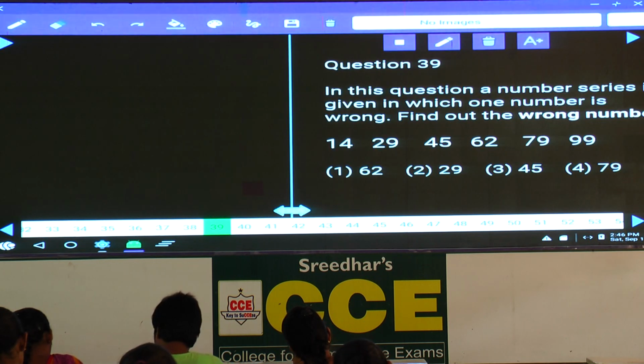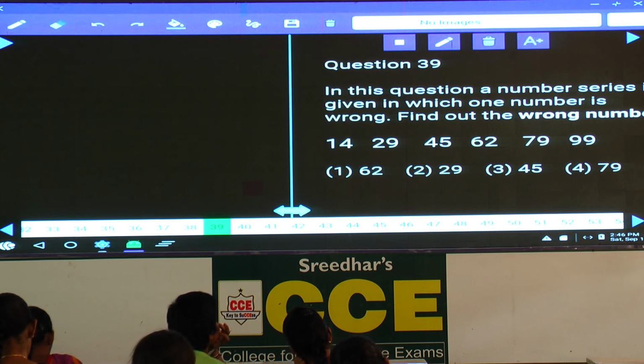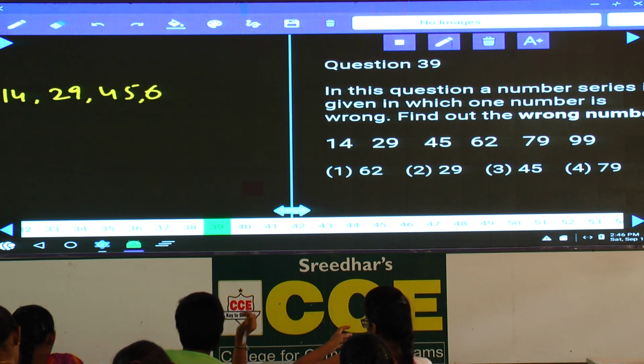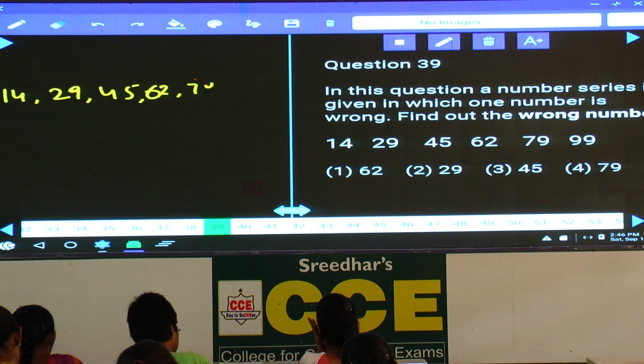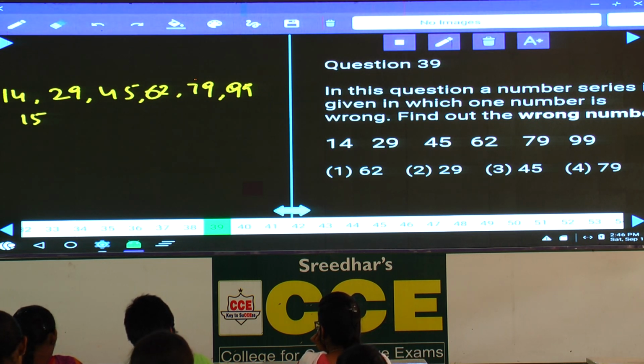Now in this question number 39: 14, 29, 45. Again the numbers are increasing at a smaller rate. Hence it must be under differences: 14, 29, 45, 62, 79 and 99. What is the difference between 14 and 29? It is 15. 29 and 45, difference is 16.